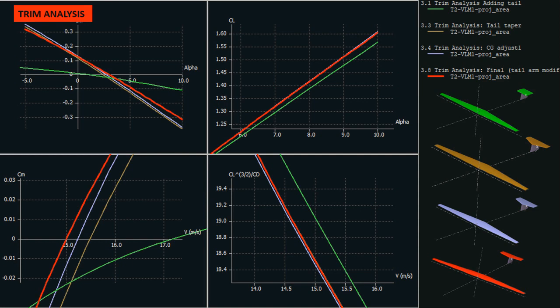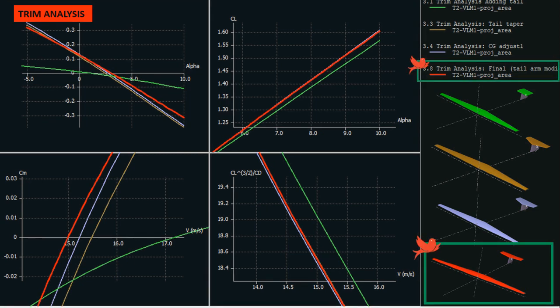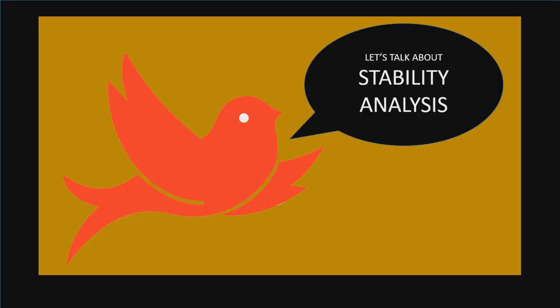Stability, and high endurance requirements. Finally, the design of the aircraft was finalized, which was longitudinally statically stable, had high endurance, and was trimmed as per mission requirements. Now, let's talk about stability analysis.